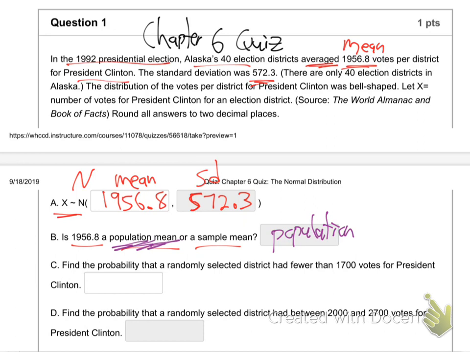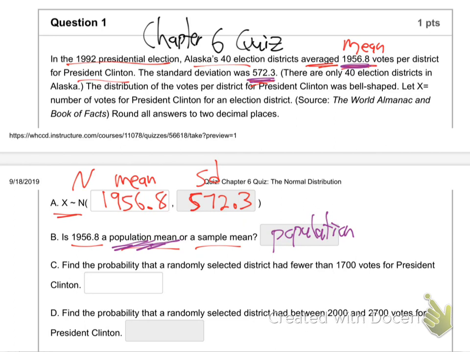All right, question C. So find the probability that a randomly selected district had fewer than 1,700 votes for President Clinton. So how are you going to recognize this kind of question on the exam 9 days from now with everything else? Well, I think the main thing you would see up in the beginning is that it gives you a mean and a standard deviation.